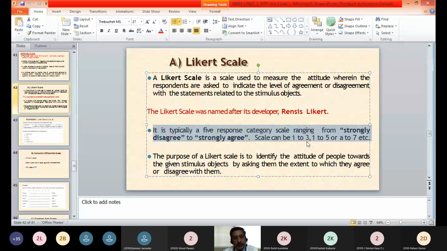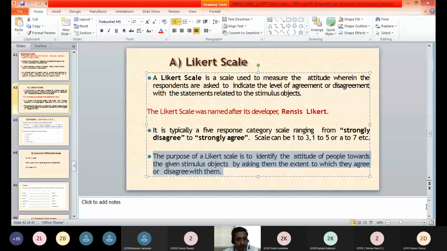The scale can be 1 to 3, a 3-point scale, 1 to 5, a 5-point scale, or we can have a 7-point scale also in Likert scale. The main purpose of Likert scale is to identify the attitude of people towards the given stimulus object by asking them the extent to which they agree or disagree.